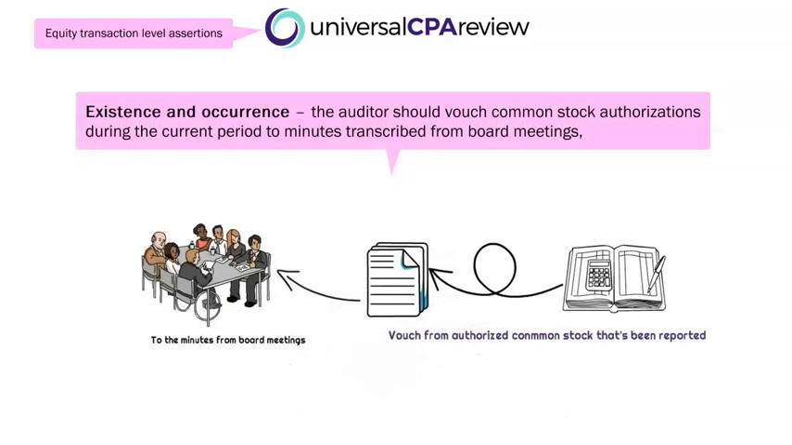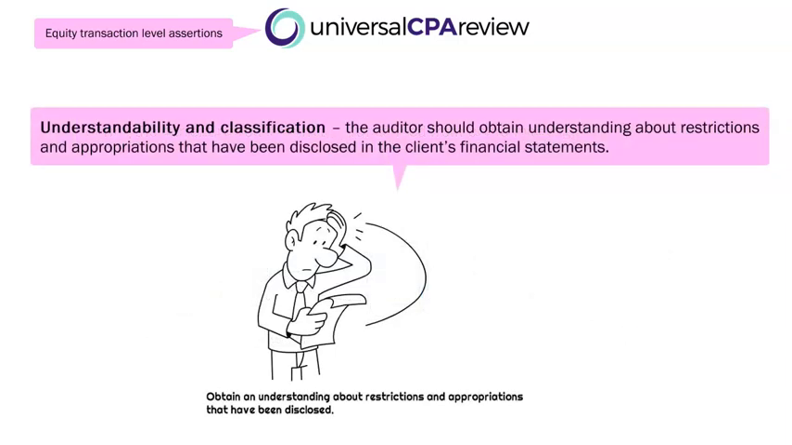Existence and occurrence, okay, so the auditor should vouch common stock authorizations during the current period, all the way to minutes that have been transcribed from those board meetings. Finally, understandability and classification. So here the auditor is just going to want to obtain an understanding about restrictions and appropriations that have been disclosed in the client's financial statements.